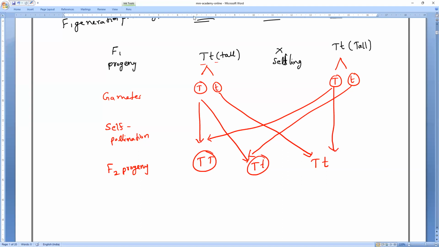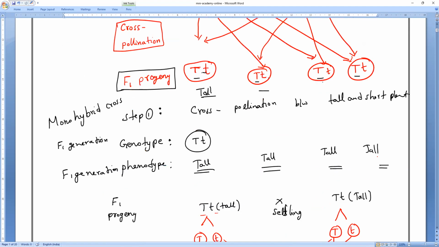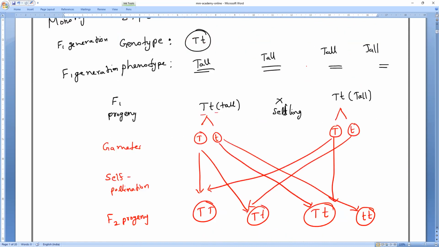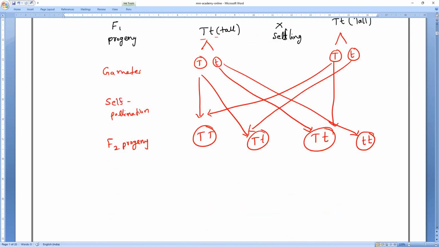Always you have to write the capital letter first. That you have to remember. Capital T into small t. Next, last one, small t into small t. So if you look at the F1 generation, dwarfness disappears, but in the F2 generation, dwarfness reappears. Am I right or wrong? That is what is called the law of dominance.